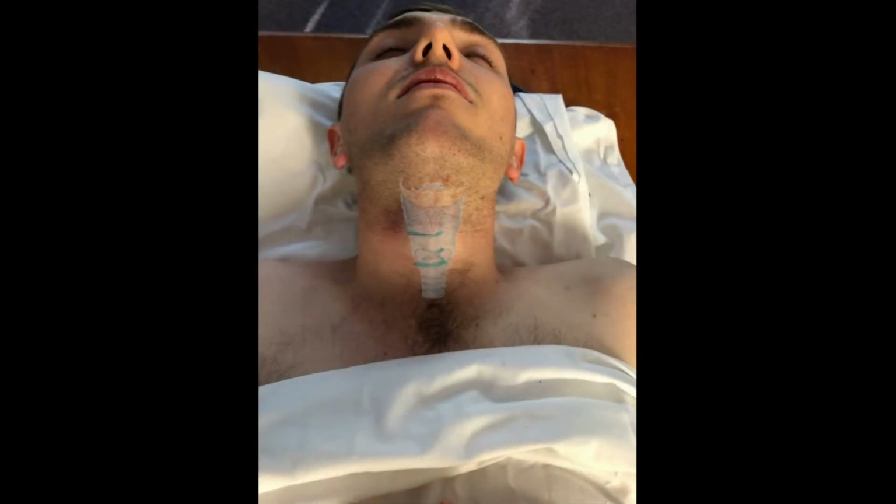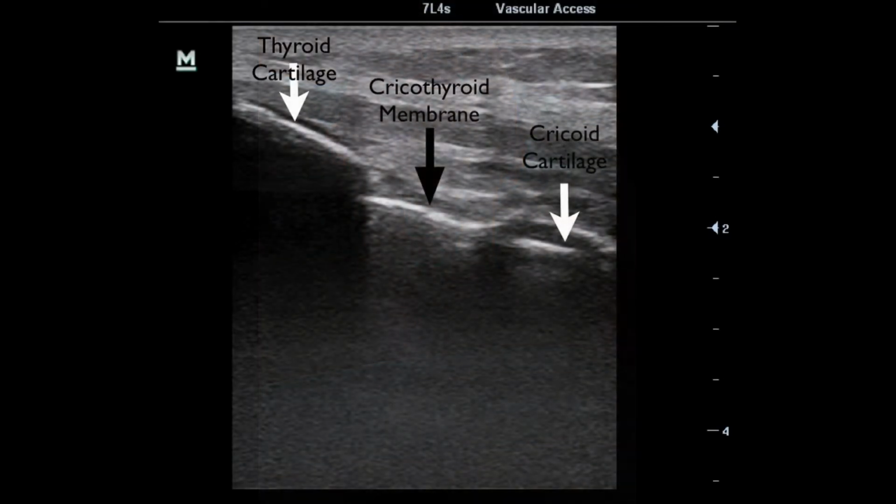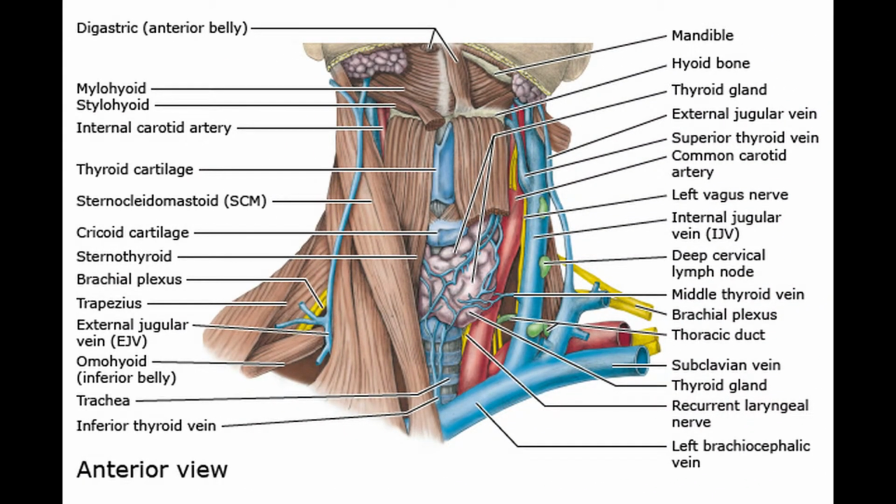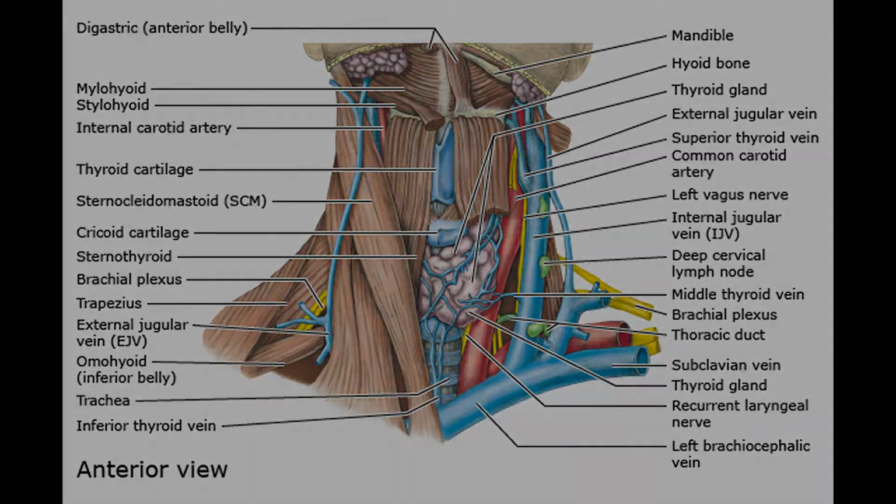Ultrasound is the only technique shown to significantly improve accuracy of identifying the cricothyroid membrane and should be available for use when time allows. An understanding of the surrounding anatomy can reduce incidence of complications.